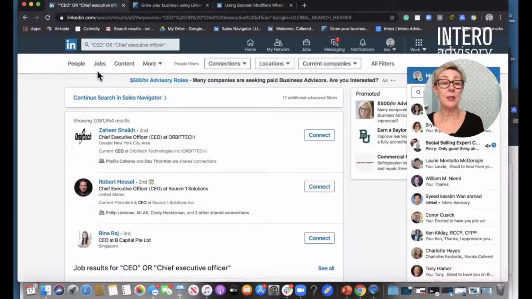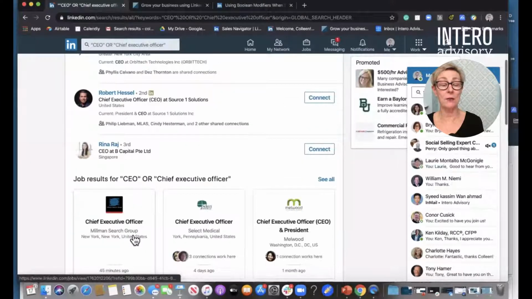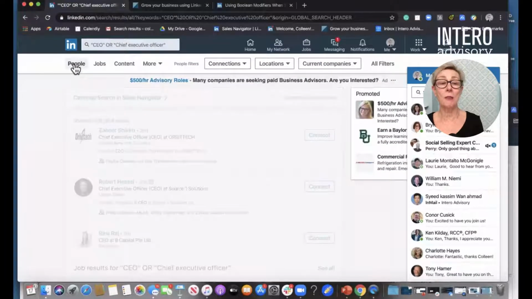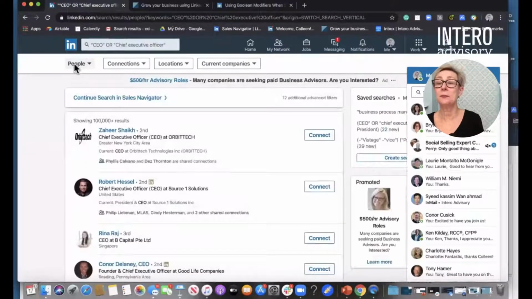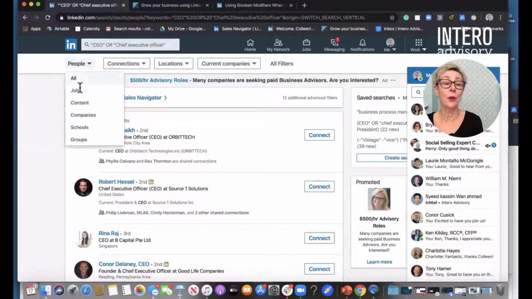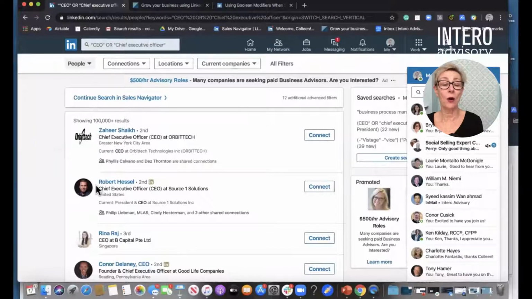Here, I'm going to put this in. You'll see this is showing me all the different results. I'm just going to come, click on People, and I am going to then see all the people that fit CEO or Chief Executive Officer. Now this is interesting. It's showing 100+ results. Typically it shows me exactly the number of people that fit that search. So LinkedIn, I can tell, is just changing some things up.